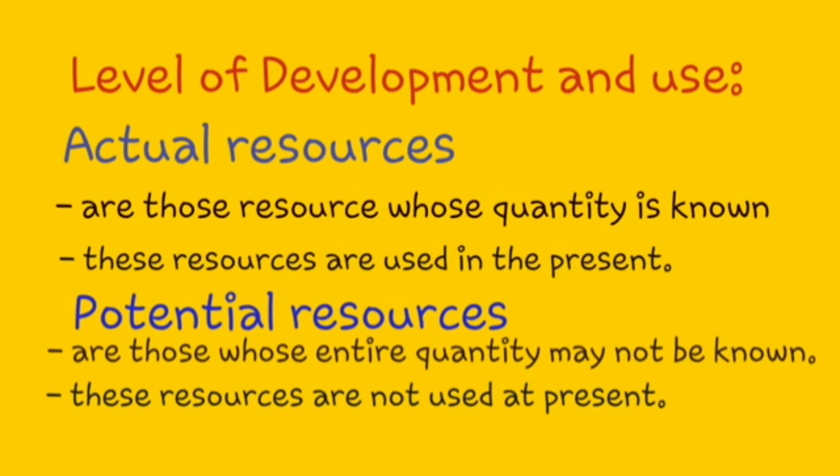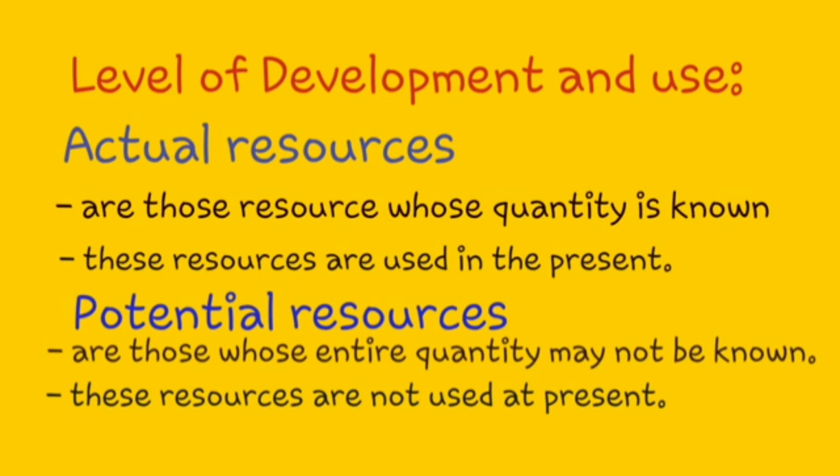Whereas, potential resources are those whose entire quantity may not be known, and since we don't know the quantity, these resources are not used by us, but they can be used in the future. Now, why is it not used at present? There can be many reasons. The level of technology that we have at present may not be advanced enough to easily utilize these resources.